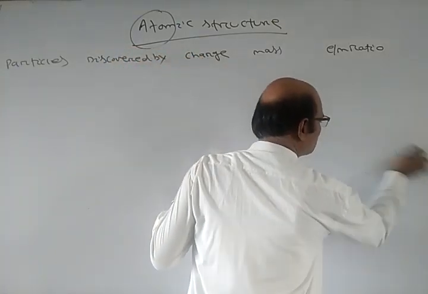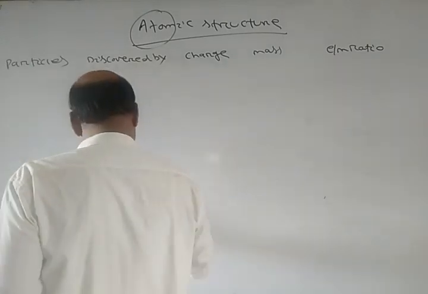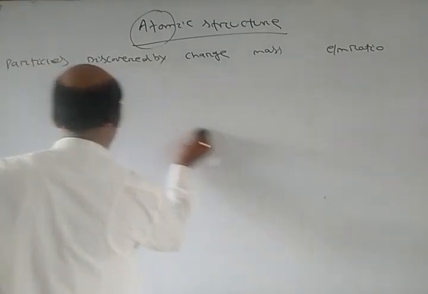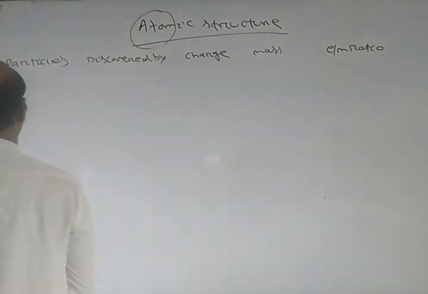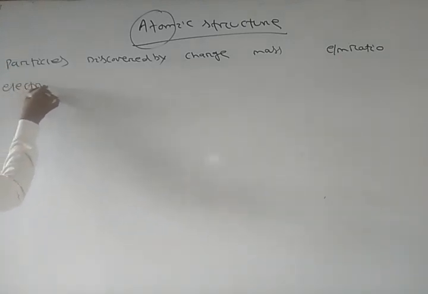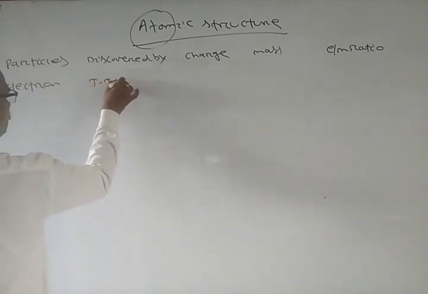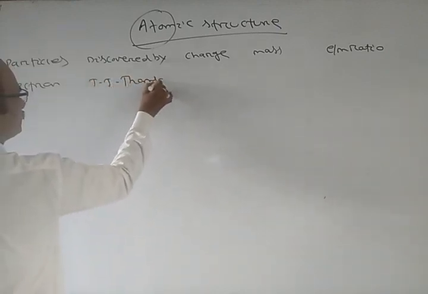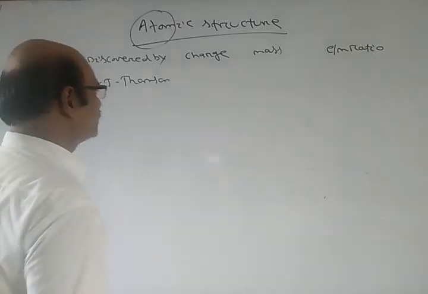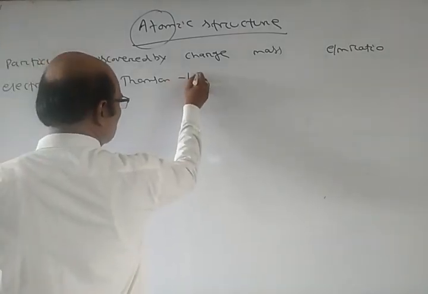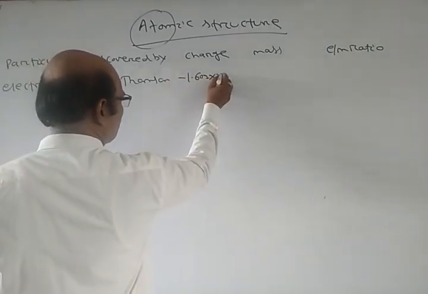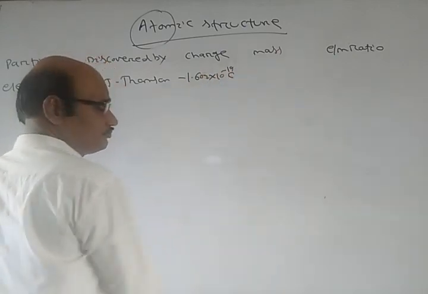Okay, now first of all, the electron, discovered by Thomson. Charge is minus 1.602 into 10 power minus 19 coulomb.